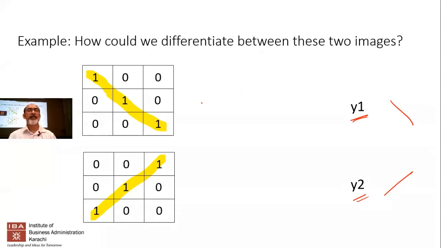Would you use an edge detector over here necessarily? Are we trying to detect edges here, or are we trying to differentiate between different types of images? We're not really detecting edges, because the objective now is to look for a certain pattern in the image. So we're trying to find a certain pattern.